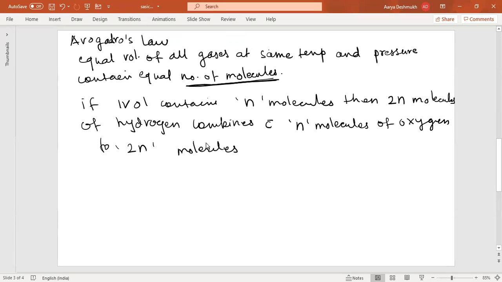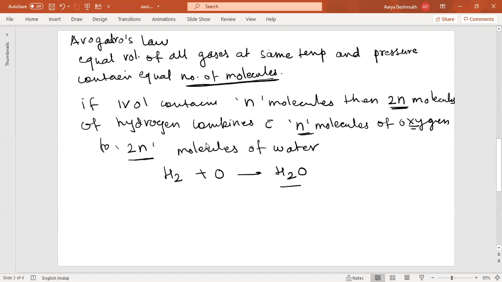Gay-Lussac explained this in terms of volume, and Avogadro put forth the same concept of the formation of a water molecule in terms of molecules. So it means that when 2n molecules of H2 combine with n molecules of oxygen, that is only one oxygen, it gives 2n molecules of water. Actually, this reaction is not balanced here.